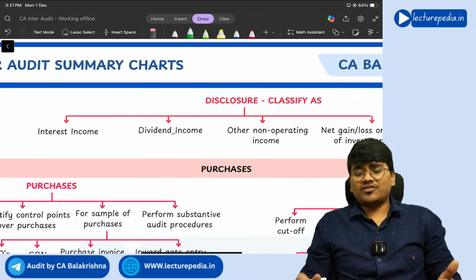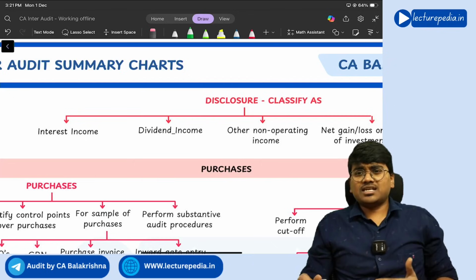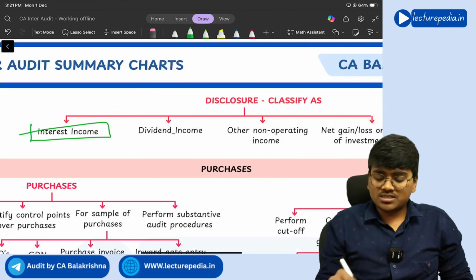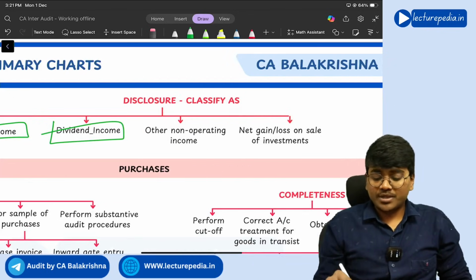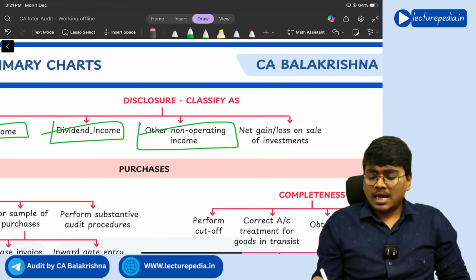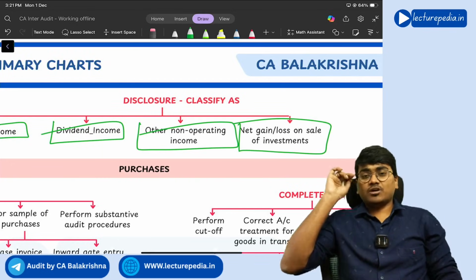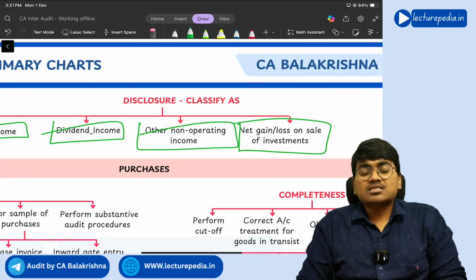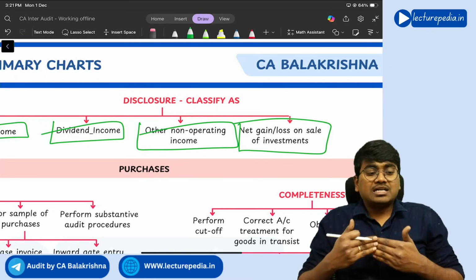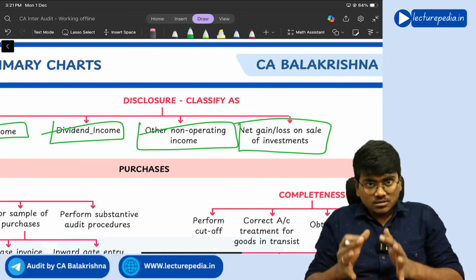Next, disclosure of other incomes. How will you classify the other incomes? First of all, interest income, dividend income, other non-operating income, and net gain or loss on sale of investment. This is how you will disclose the other income.